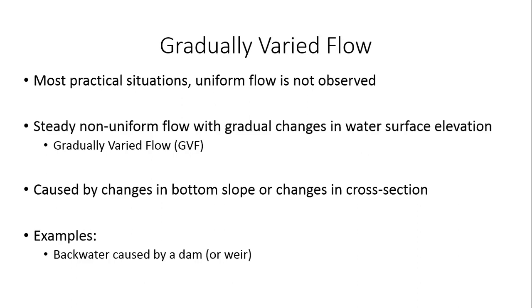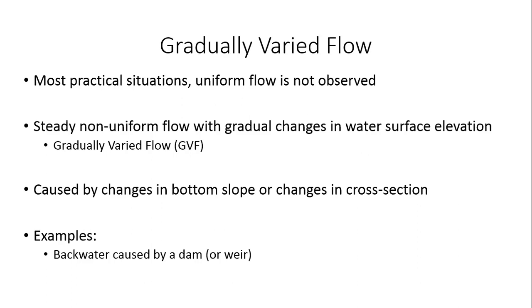We will briefly discuss what a weir is in the coming lectures. A weir is also similar to a dam. It is basically a device that is constructed across a river for two purposes. One is to store some water and the other is to measure the flow rate of water. Okay, so it is similar to a dam, but maybe not as big as a dam. A dam might typically be many meters tall. Weirs typically tend to be smaller structures. But a weir can also cause what is called a backwater.